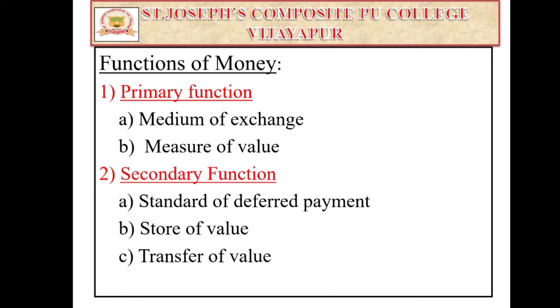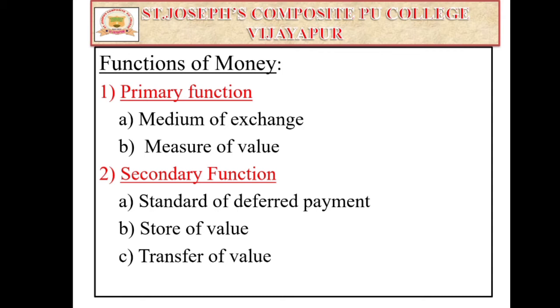The second one is measure of value. Here money acts as a common measure of value. The value of all goods and services is measured and expressed in terms of money. For example, if the price of a pencil is 5 rupees, that 5 rupees is the measure of value.